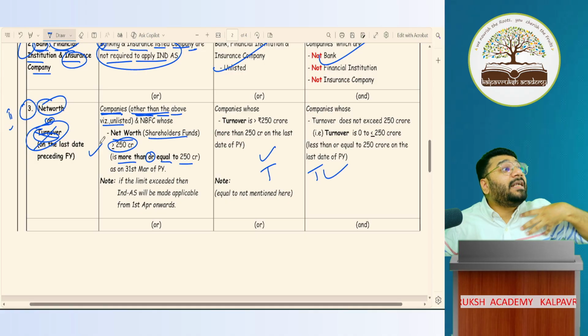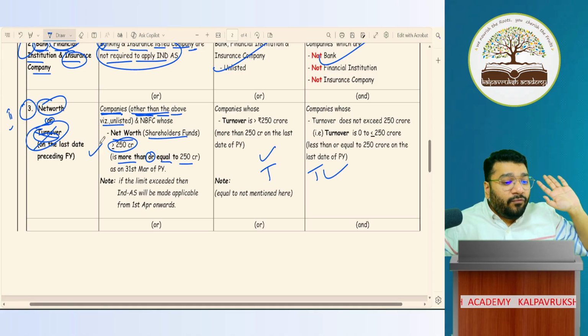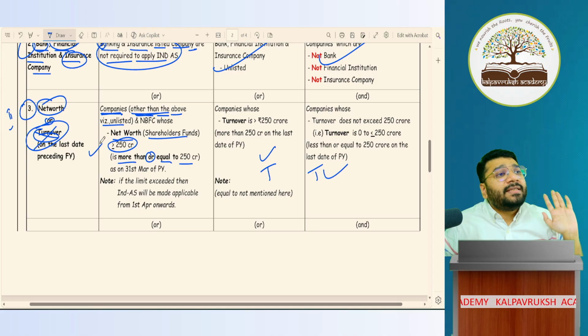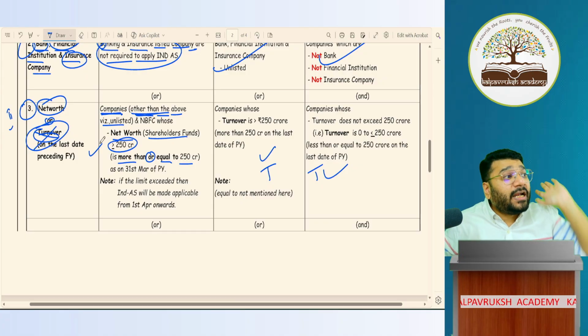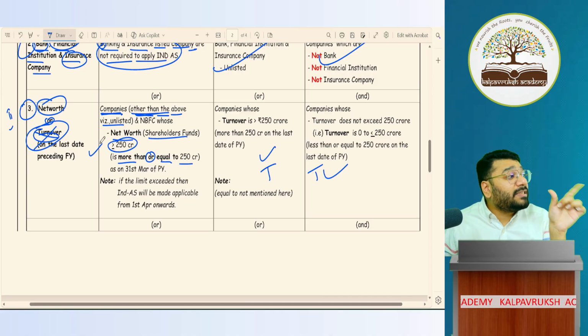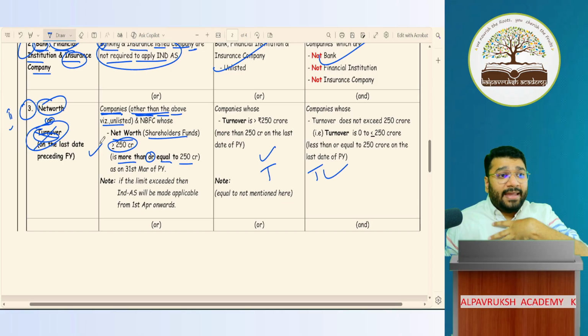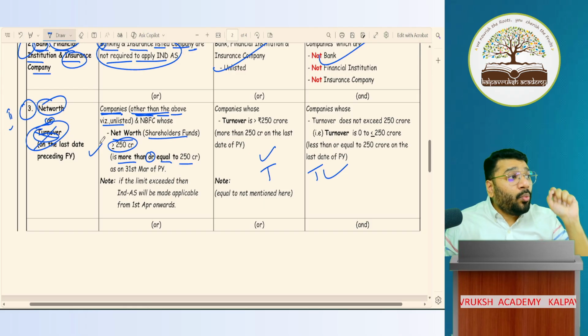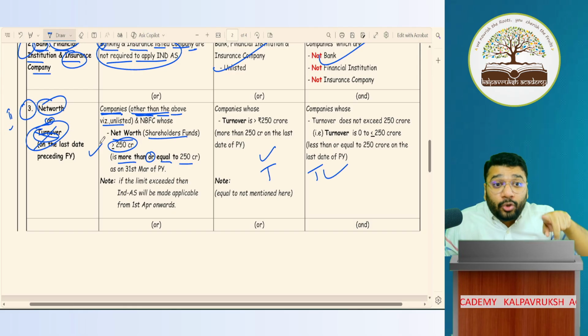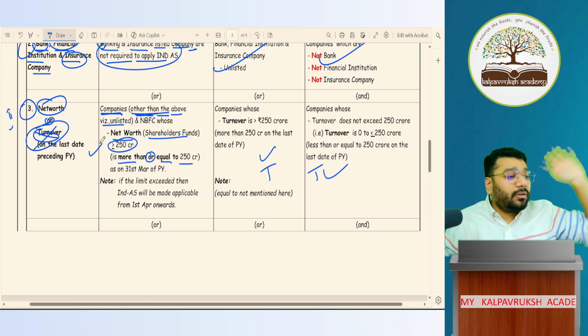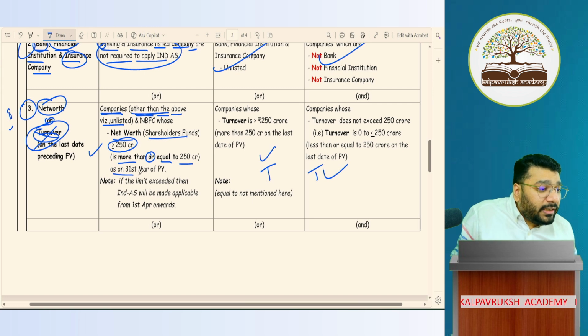Today, 4/4/2026, if my company's net worth is crossing 250 crores, it is 250 crores and above, I have to start applying Ind AS. Now, the question is from when, that I'll discuss. But I have to start following Ind AS. So to check whether Ind AS is applied on my company or not, what factor will I check? Net worth factor. How much should be my net worth? 250 crores or more, as on 31st March of previous year.